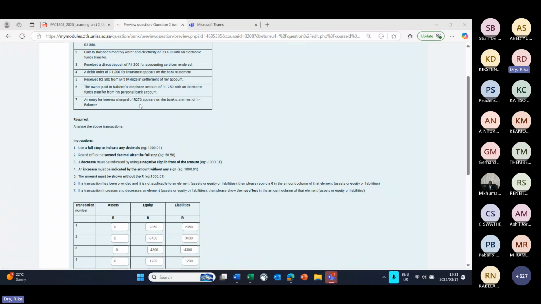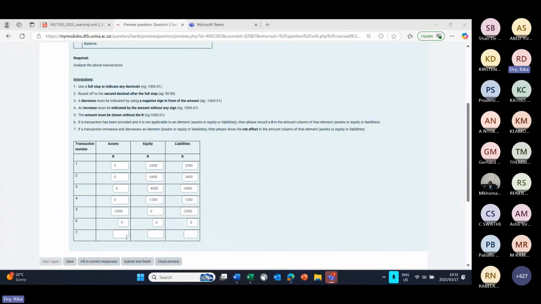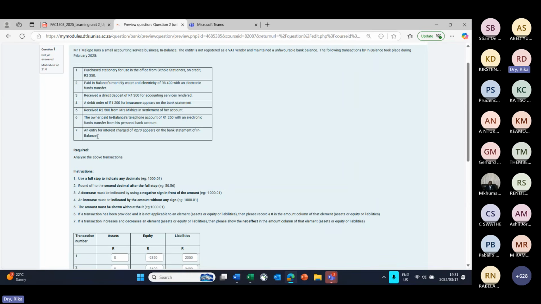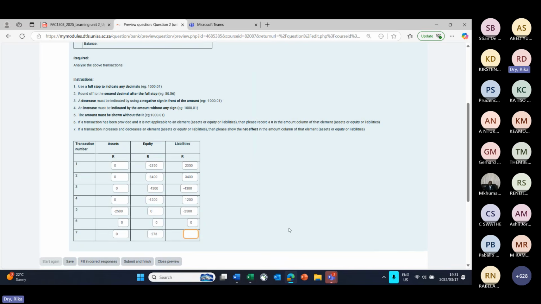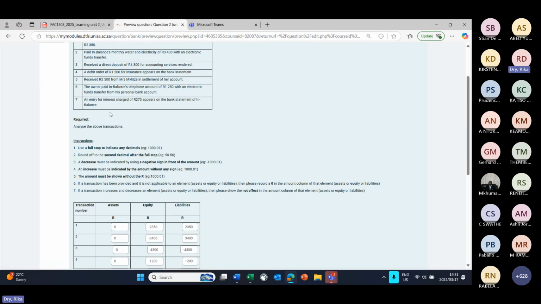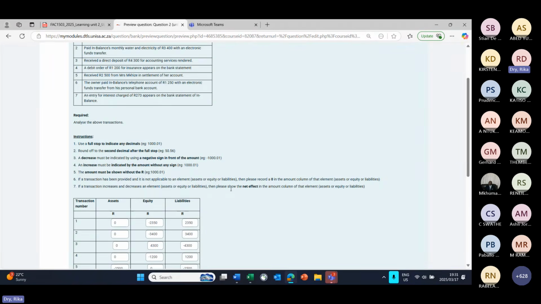So this time around, it's an expense. So nothing under assets, and we will have a minus 273 as interest expense under equity, and then our liability will increase with the interest that was taken out of our bank account.